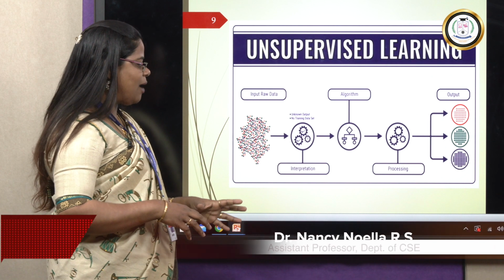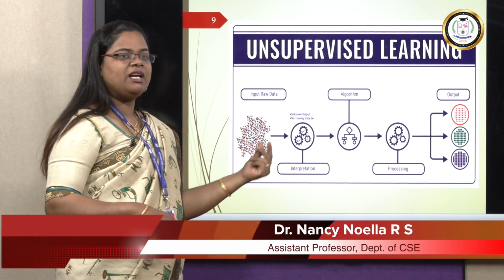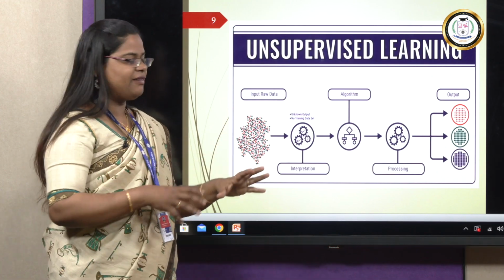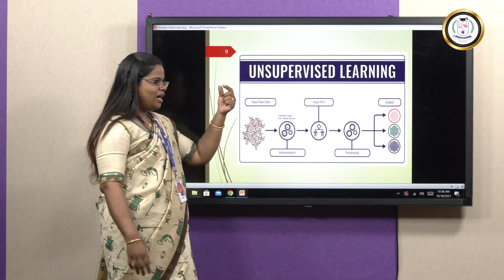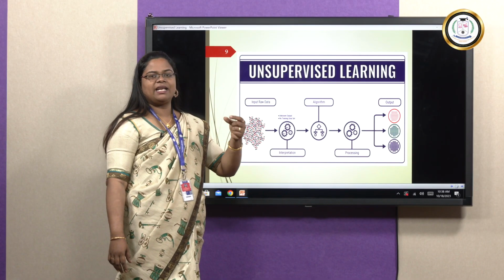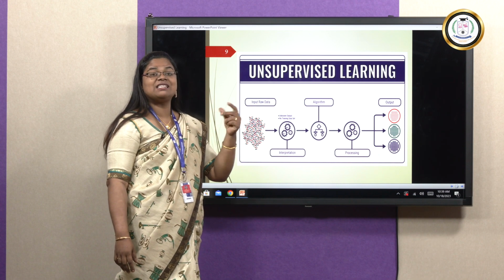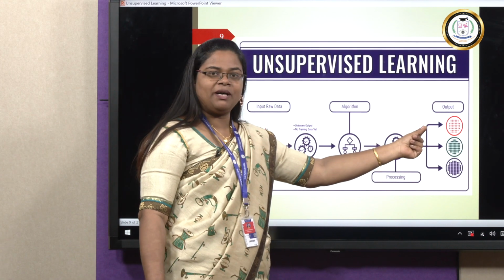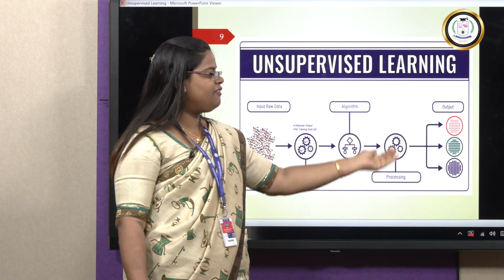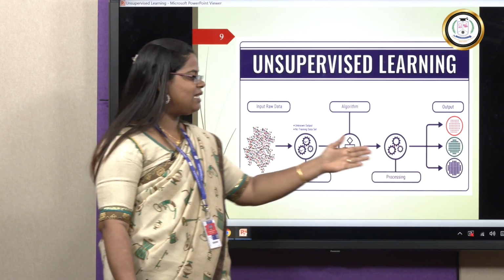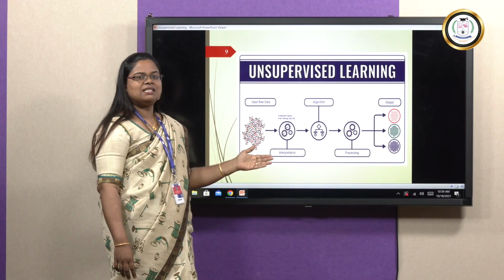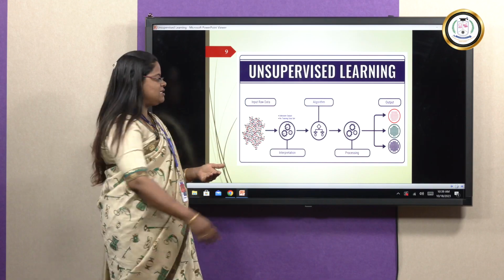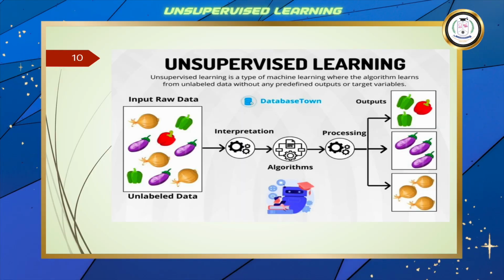Already it is not known. So what is going to happen? One by one it will take the data and find the features and categorize it. One particular data item will be compared with the next one, and if any resemblance is there, it will be grouped into one particular category. Otherwise, it will be mapped to the next category. For that, we have unsupervised learning algorithms. It can be in the form of clustering or association.